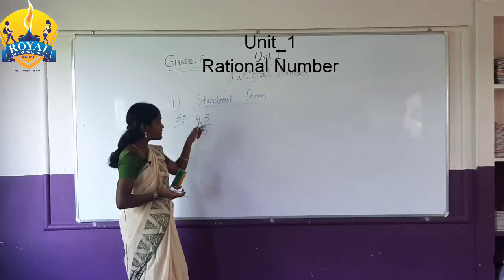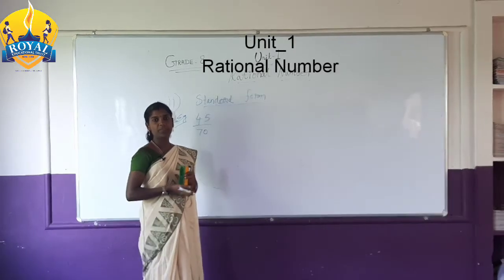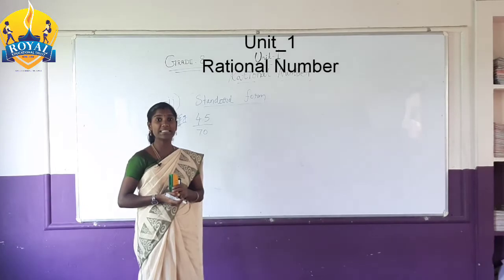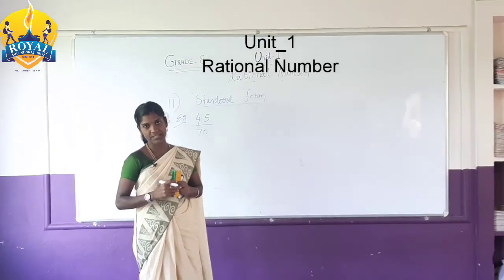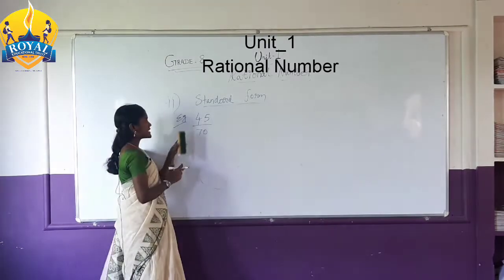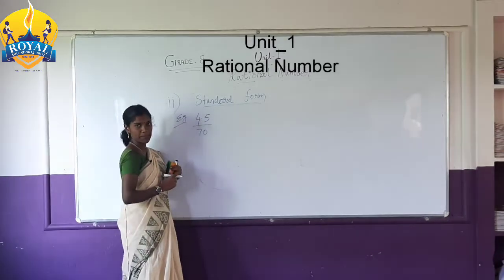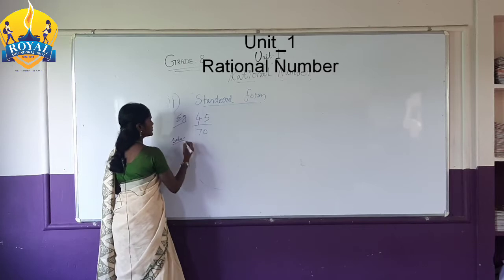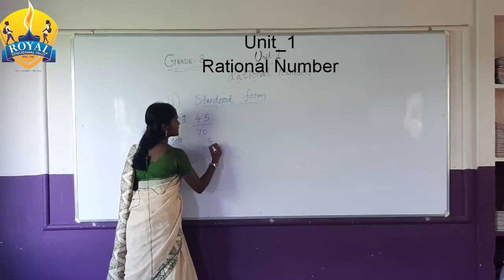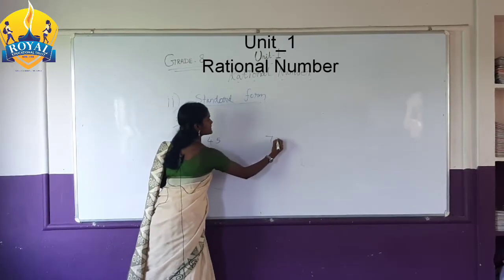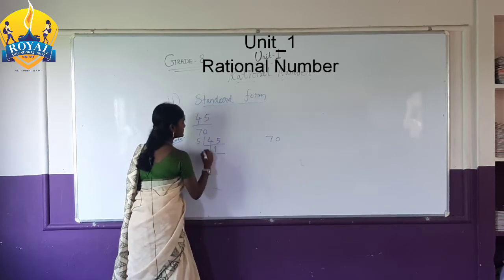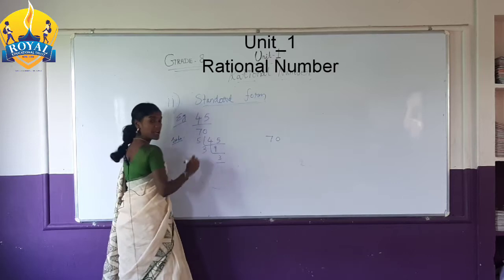You have to simplify the two numbers, so we use HCF, the highest common factor. You have to find the HCF for both numbers. Solution: 45, 70. You already learnt this in your previous class.